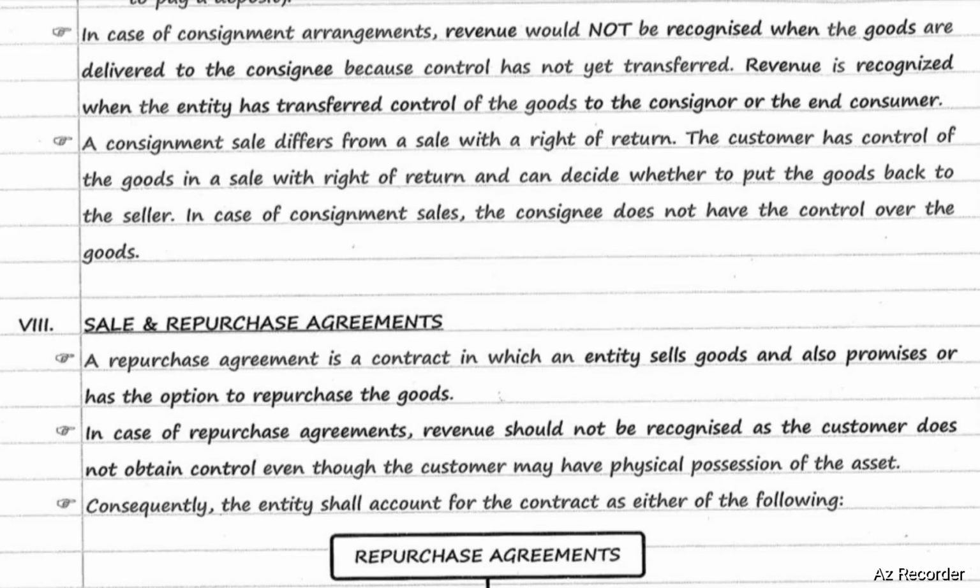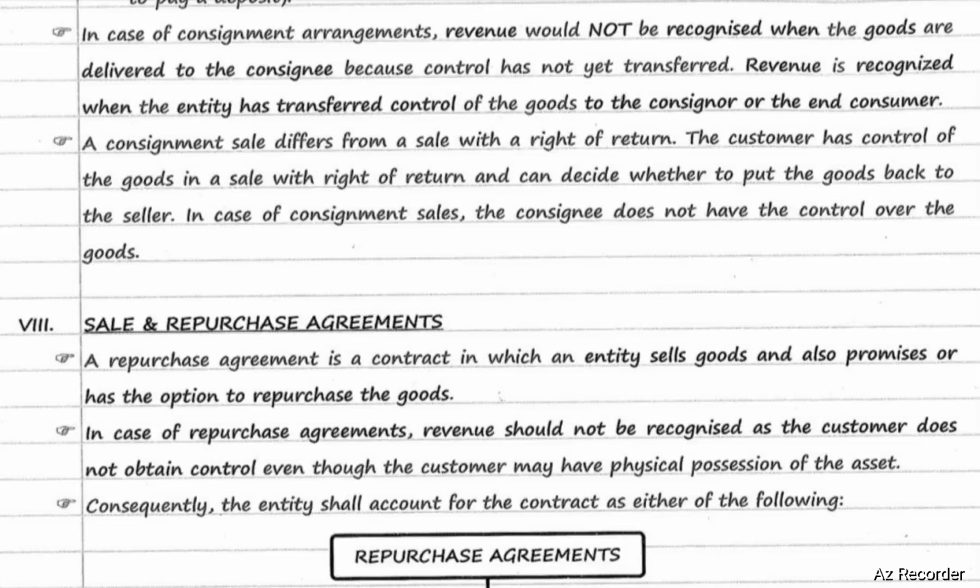A consignment sale differs from a sale with a right of return. The customer has control of the goods in a sale with a right of return and can decide whether to put the goods back to the seller. In case of consignment sales, the consignee does not have control over the goods. So revenue is recognized only when transfer of control of the goods has been done to the end consumer.